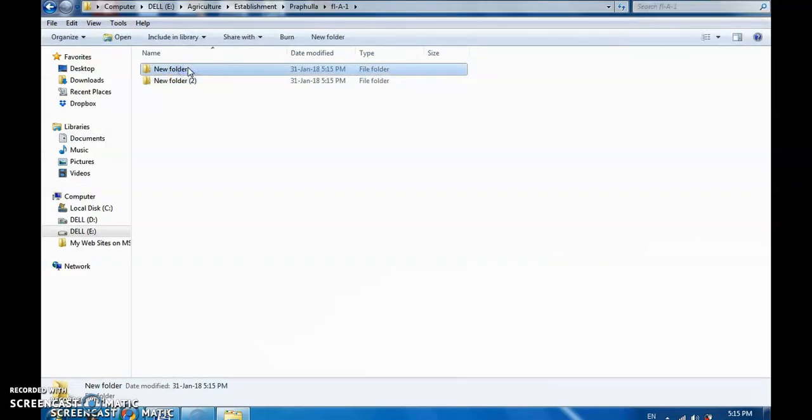I'm giving the name note sheet. Here it's important to note that in note sheet, N is capital, and in correspondence, C is capital. We have to keep the spelling correct.